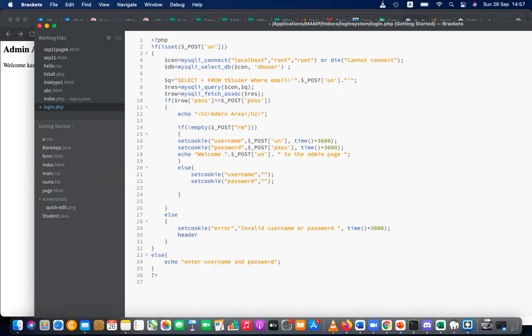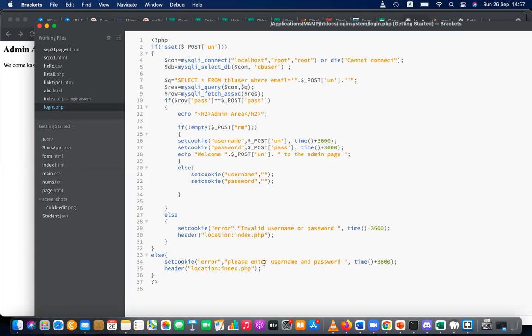That's it. And I'm sending user to the header location, I'm sending to index.php. Here also I'm setting this error, please enter username and password, and sending user back to the index.php file.